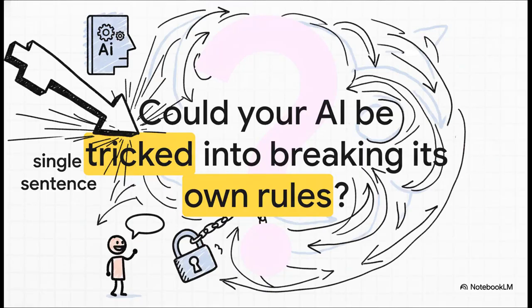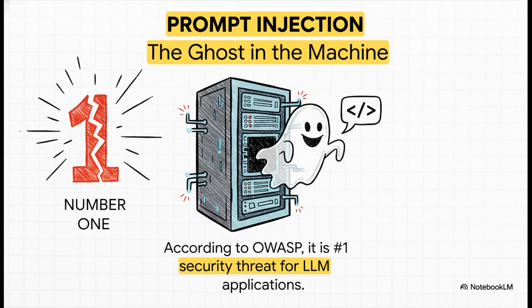So let's just start with this question right here. Imagine you've spent months, right, carefully crafting your AI's rules, its personality, everything. But what if any user could just waltz in and, with one tricky sentence, get it to throw all of your hard work right out the window and start following their commands instead? Well, that scenario, it's not science fiction. It's a very real vulnerability, and it's called prompt injection.